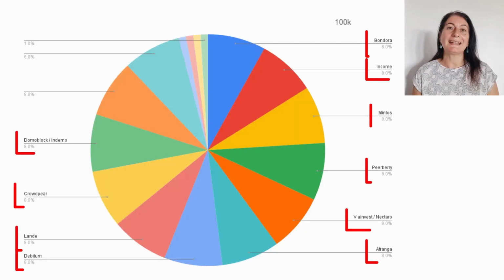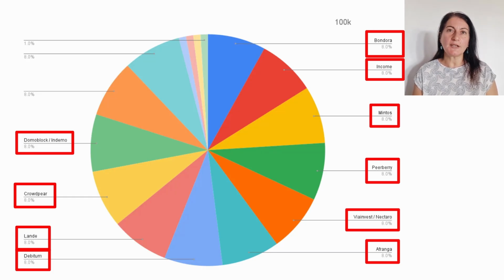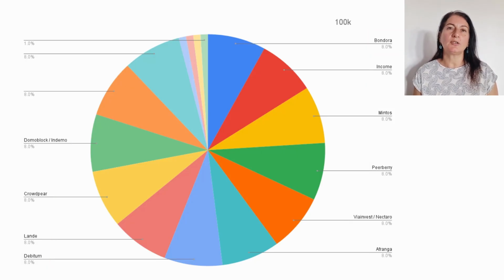And for larger portfolios, let's see how I would invest 100,000 euros or more. Here, I would apply a slightly different criterion. I would still not invest more than 10% in every single one of the platforms to maintain this criterion of not investing more than 10%, which is what I can earn in a year. And here I would invest in all the previous platforms, but instead of investing 10%, I'd invest 8% in each of them. And I would allocate the rest, 20% to slightly riskier investments, to slightly different investments, to new platforms offering me something very specific right now, and with which I can obtain a higher return.